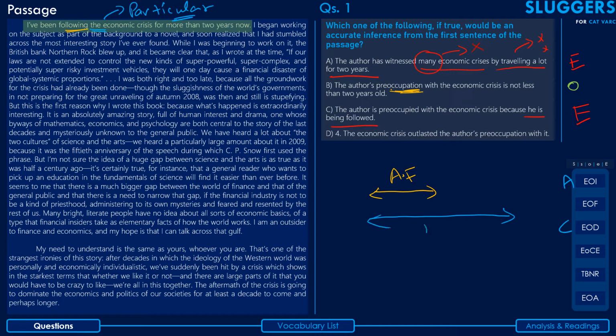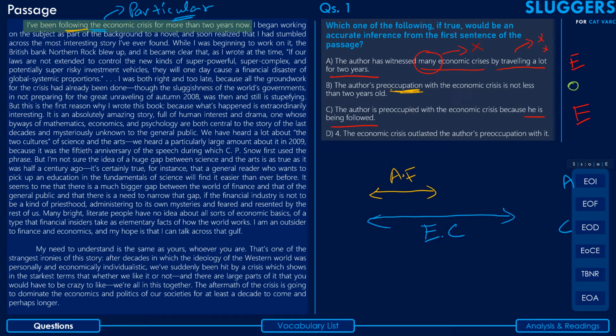Which basically means to say that the author stopped following the economic crisis at some point of time, right? Before it ended, which is definitely not something that the author has implied here.